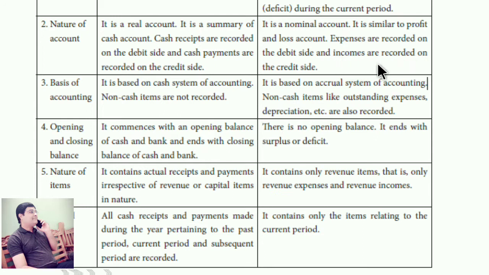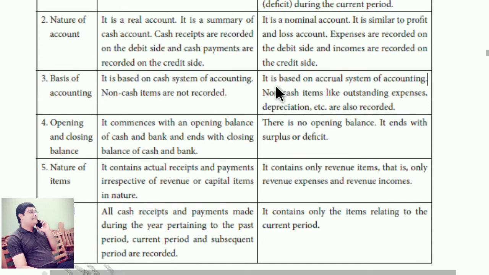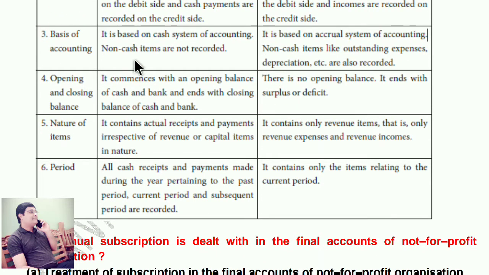Basis of accounting. It is based on cash system of accounting. Non-cash items are not recorded. It is based on accrual system of accounting. Non-cash items like outstanding expenses, depreciations, etc. are also recorded. Opening and closing balance.